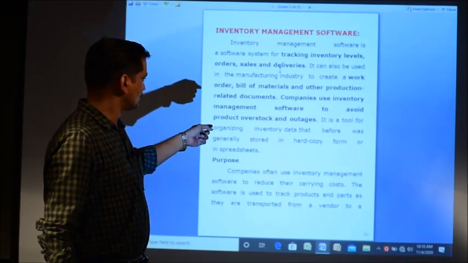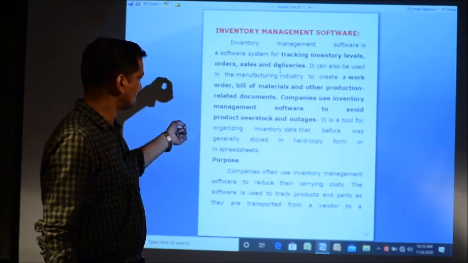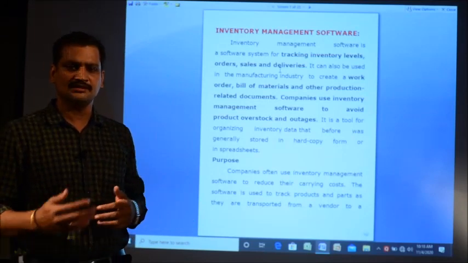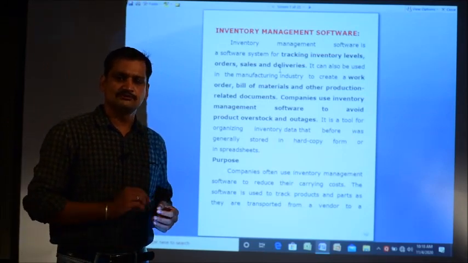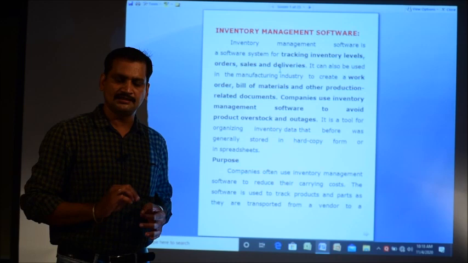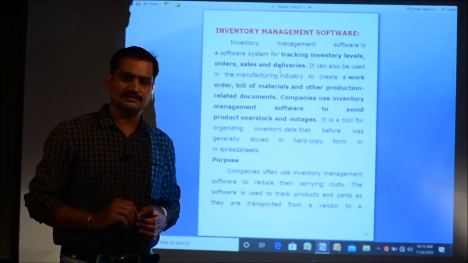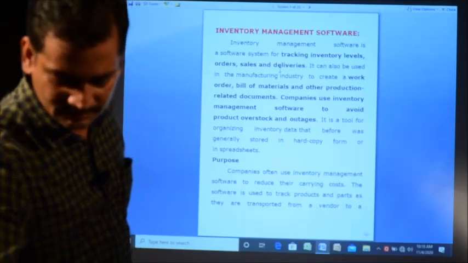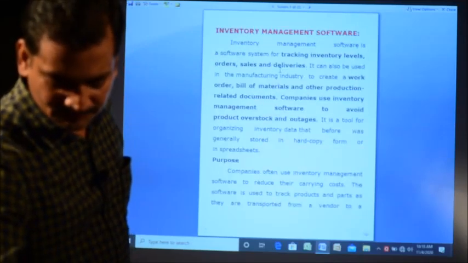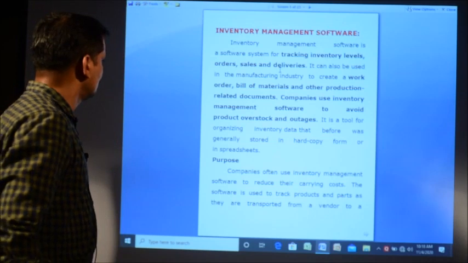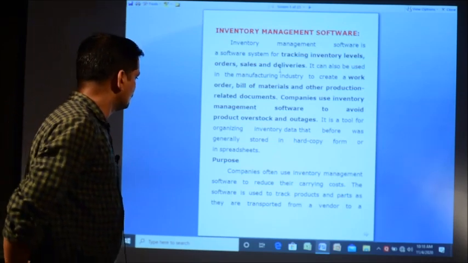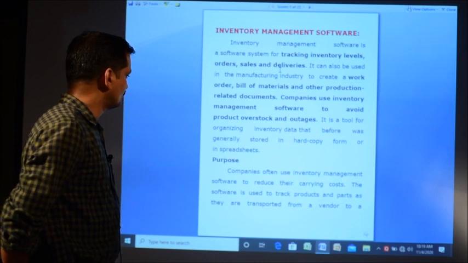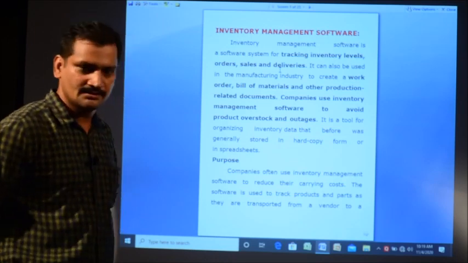So, it is a tool for organizing inventory data. Before these application software, before automated systems, generally we used pen and paper to maintain the stocks, and in that case some difficulties may arise, which we will discuss in the next slide. So, the basic purpose of inventory management software is that companies use it to reduce their carrying stock cost, and the software is used to track products and parts transported from the vendor.